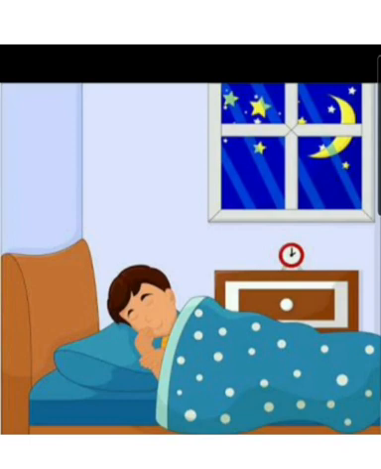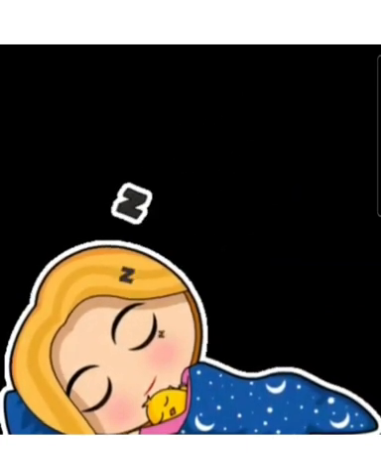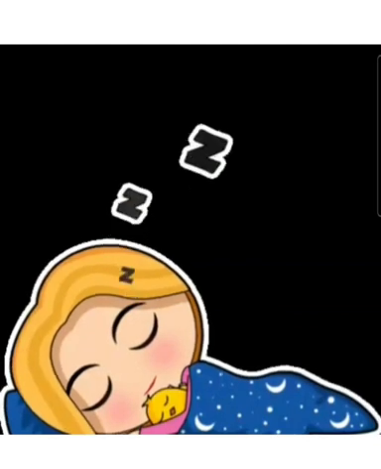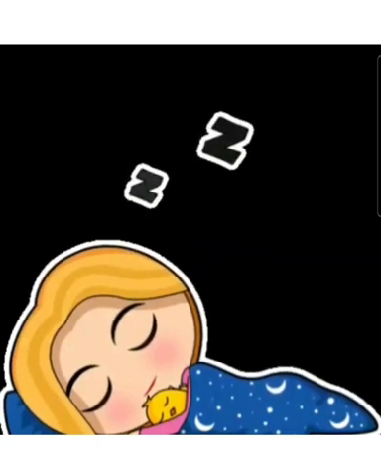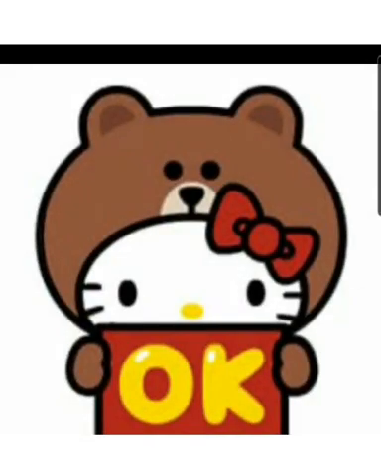Now can you see this little boy? Is he standing or sleeping? Is he in standing line position? No, he is sleeping. He is in sleeping line position. See this girl? Is she standing? No, she is sleeping. She is in sleeping line position. Okay, children? So children, we learned about sleeping line.